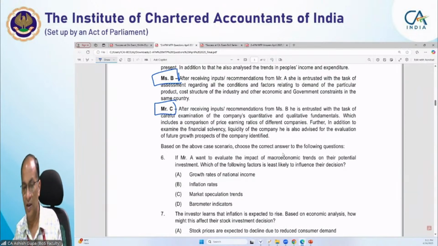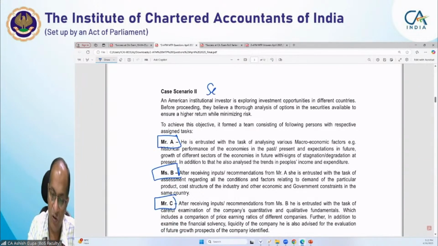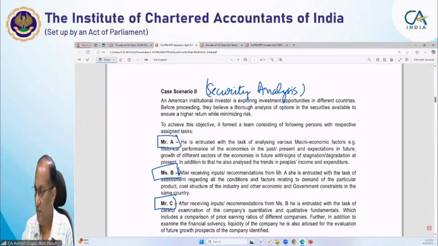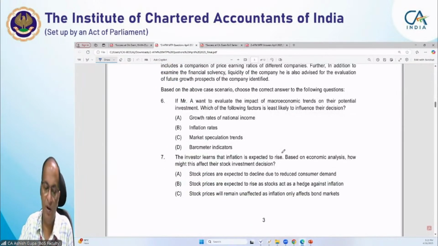Now here you can see that overall this is a question relating to the topic of security analysis. You can have a fair idea about the same. Okay, now based on the above case scenario, we start solving the questions.